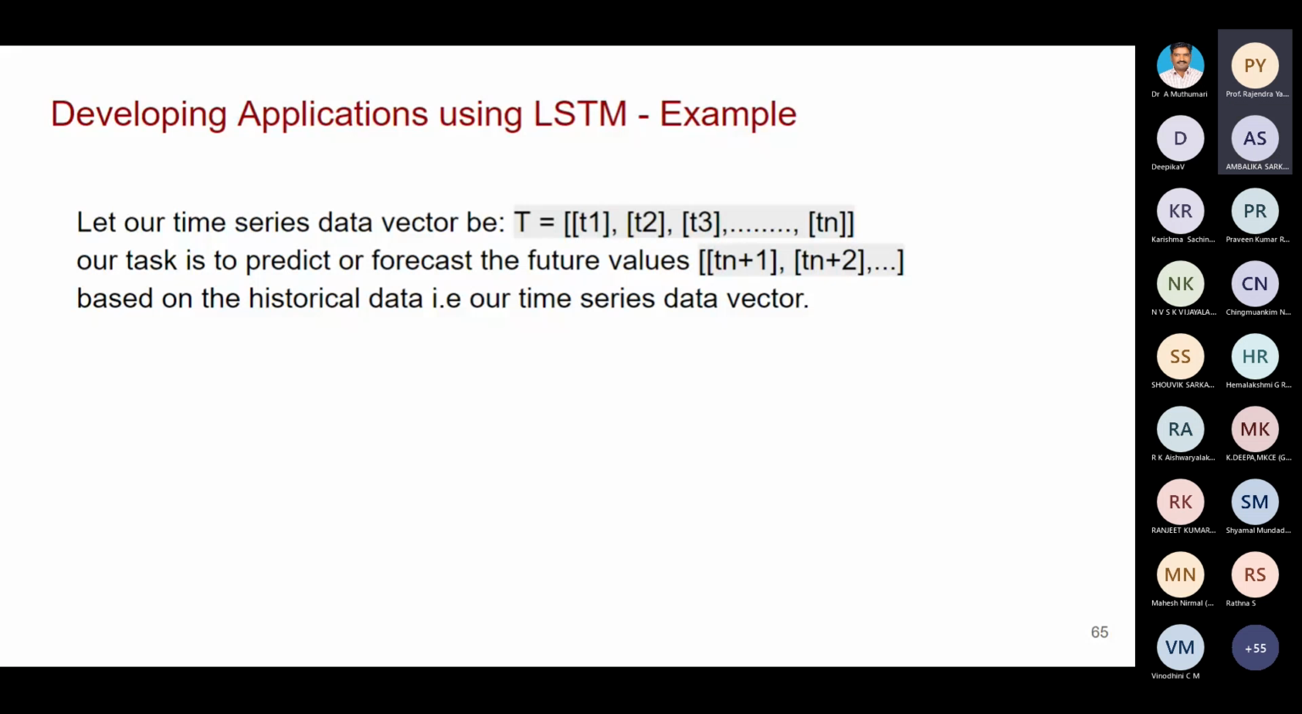Actually, 10 values will be given to the network, and it has to predict the 11th value. This is the concept. Our time series data vector T is T1 to Tn, and our task is to predict the future values. From T1 to Tn, it has to predict Tn+1. Then from T2 to Tn+1, it has to predict Tn+2. So from the previous n values, it has to predict the next value. So this is the example, right?